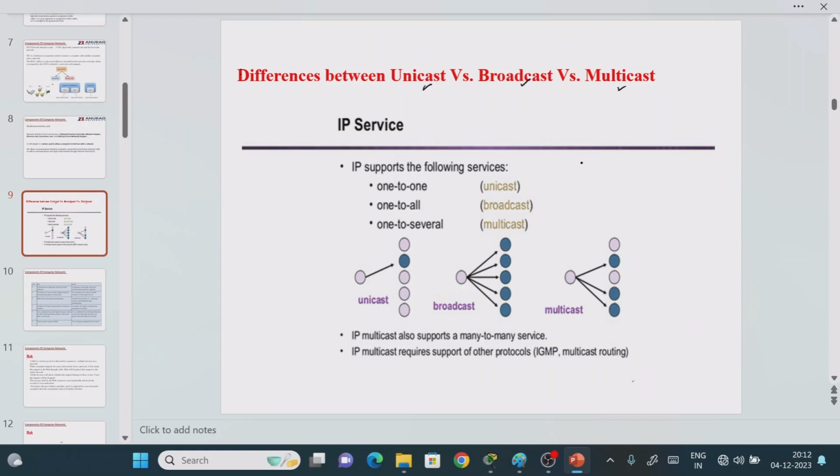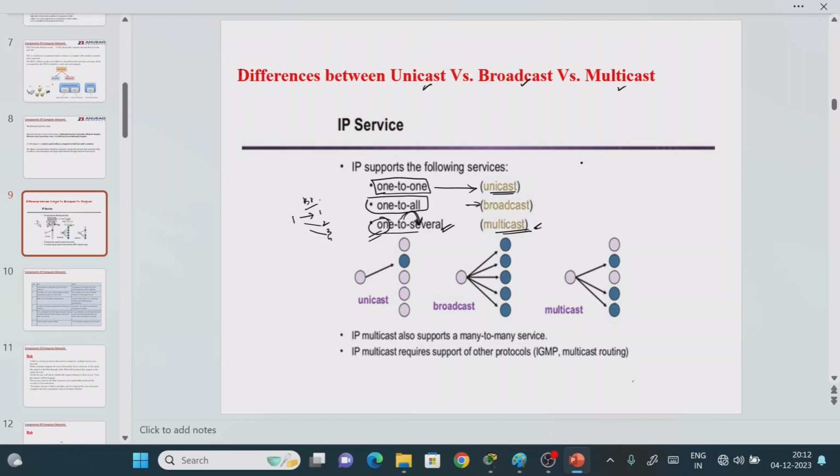So what do we mean by unicasting? It is communication from one device to another device. One to one is what we call the unicasting operation. What is the meaning of broadcasting? It means one to all other devices in the network. From one device to all other devices in the network, we call it the broadcasting operation. Now what is the meaning of the multicasting operation? Multicasting means one to a particular group of computers. If you are sending the message to them, it is called multicasting.